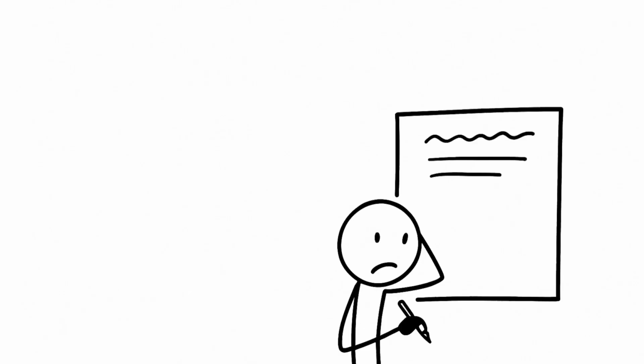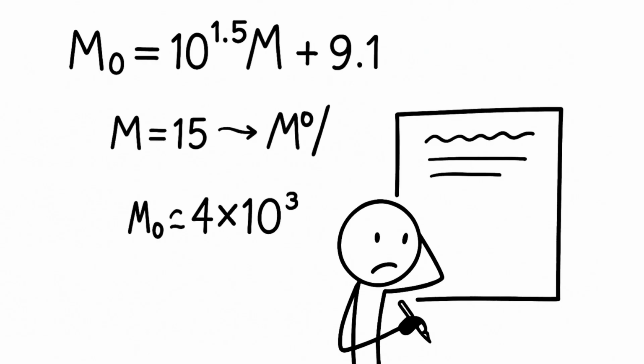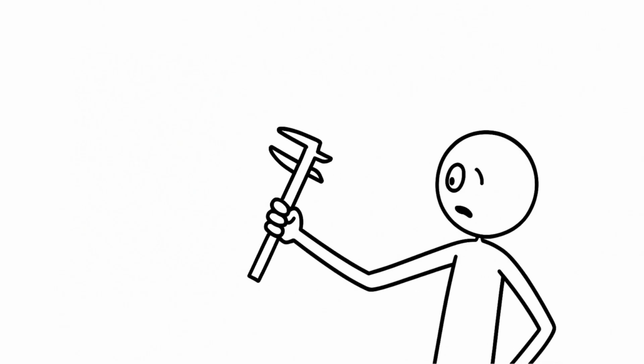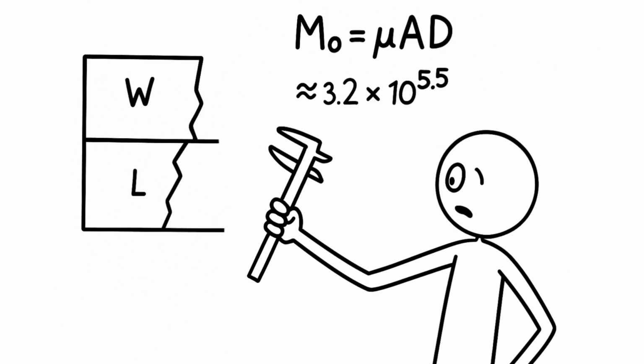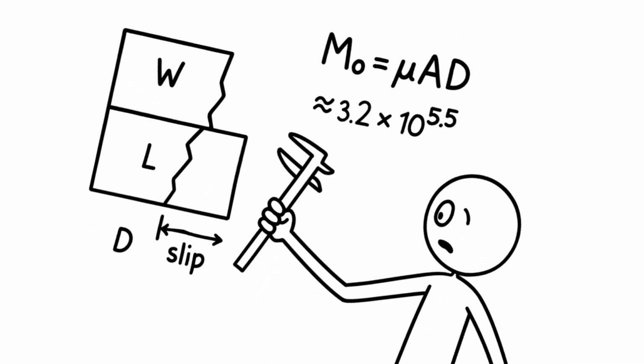Seismic moment. M0 = 10^(1.5M + 9.1) Nm. For M15, M0 is approximately 4 × 10^31 Newton meters. The moment connects to the geometry of the rupture. M0 = μAD, where μ is approximately 3 × 10^10 pascals, A is the rupture area, D is the shear.